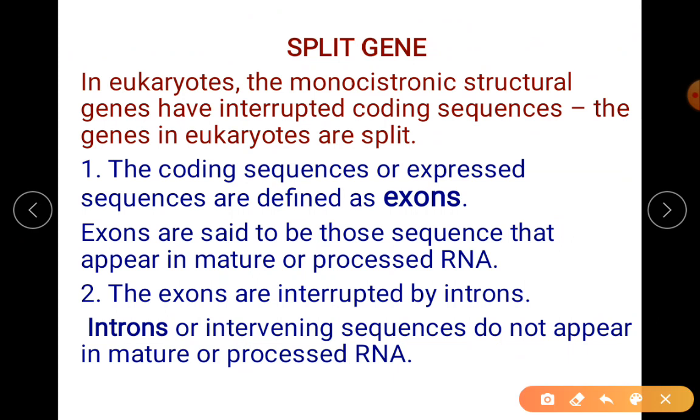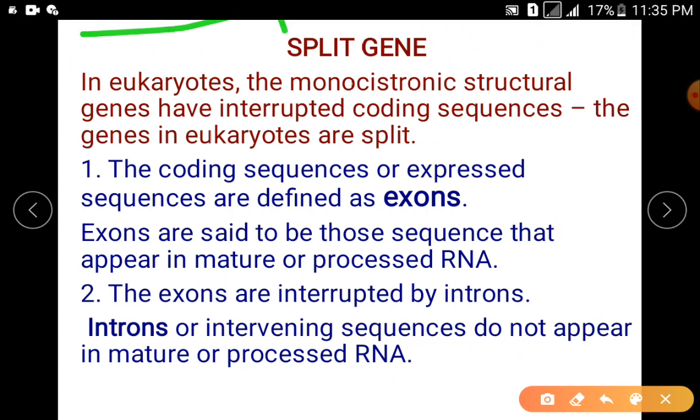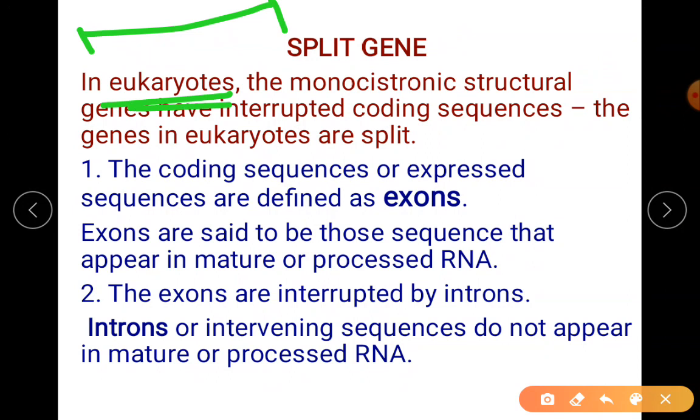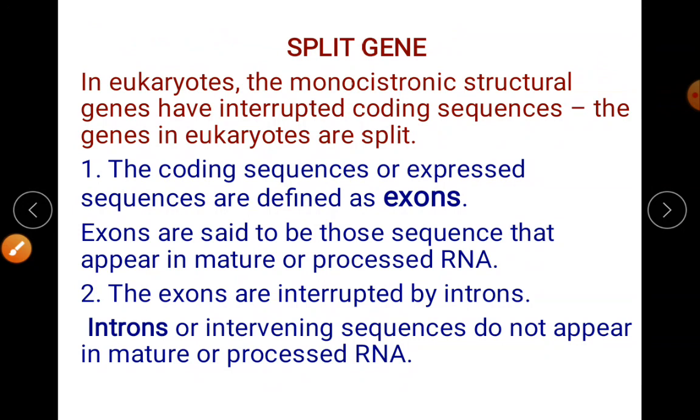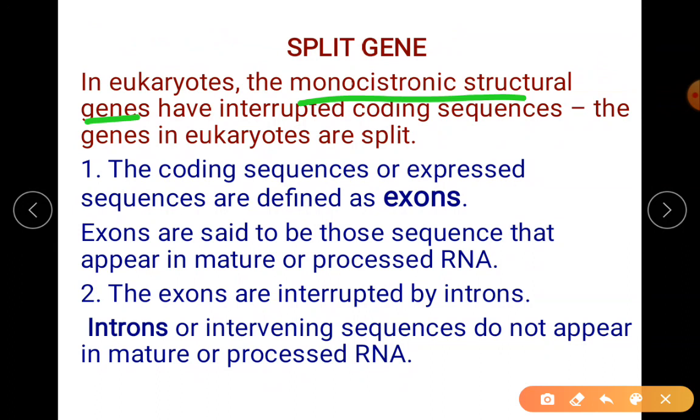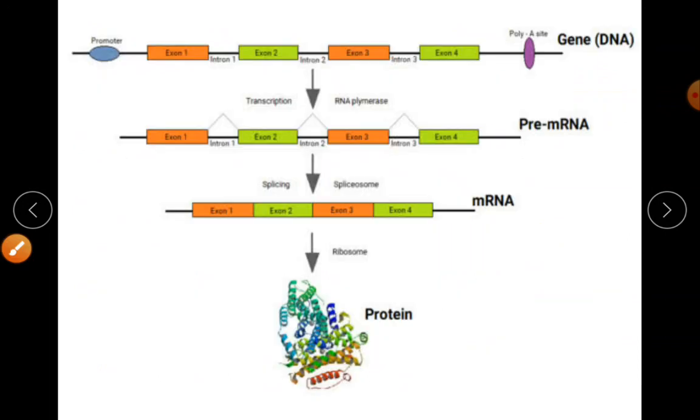So whatever transcript you get in case of eukaryotes is not the complete or pure mRNA. We say it is heterogeneous. The meaning of heterogeneous is a mixture of both coding as well as non-coding sequences. So when I say the monocistronic structural gene is split, I mean to say it consists of exons, it consists of introns. Just let me show you the picture first.